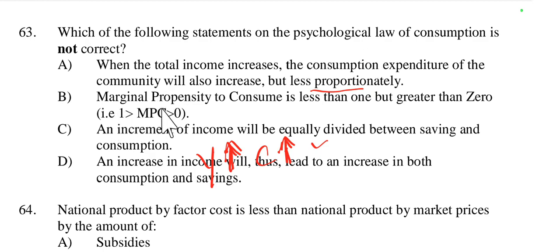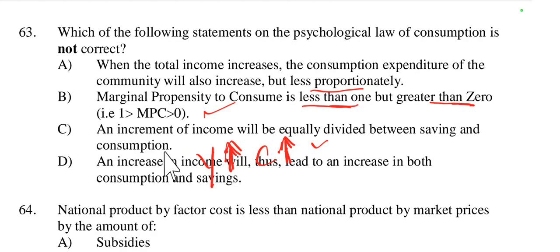Then the second option: marginal propensity to consume is less than 1 but greater than 0. Yes, this is also correct. Then option C: an increment of income will be equally divided between saving and consumption.